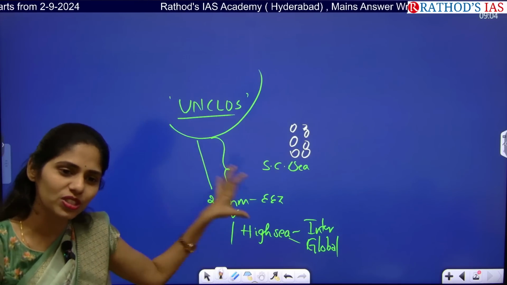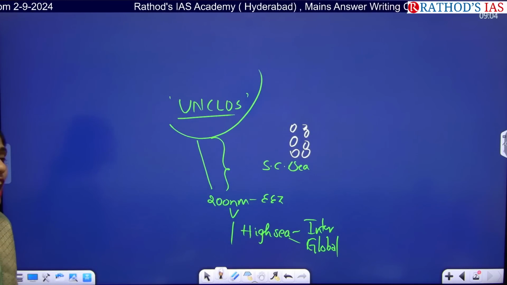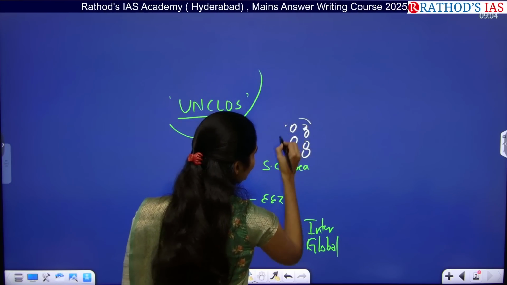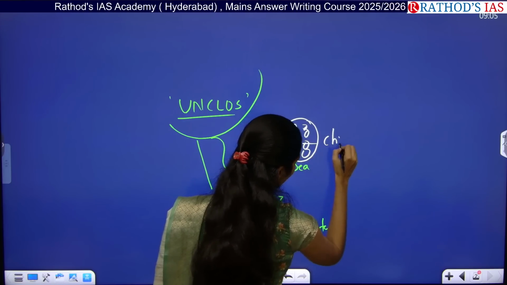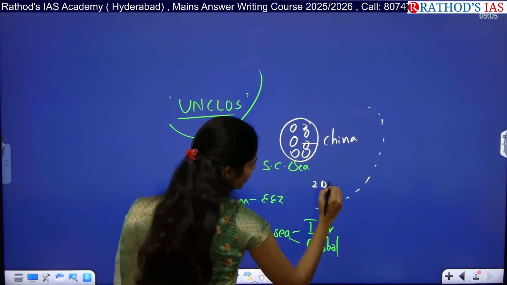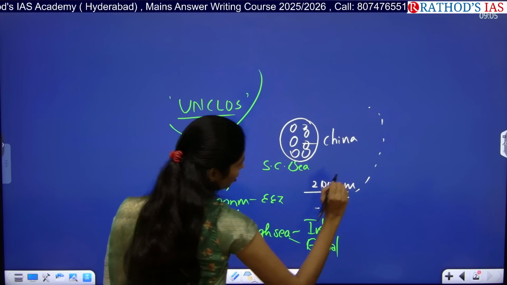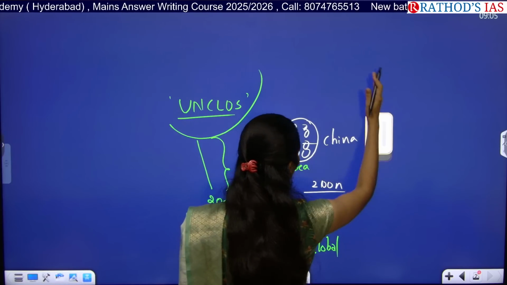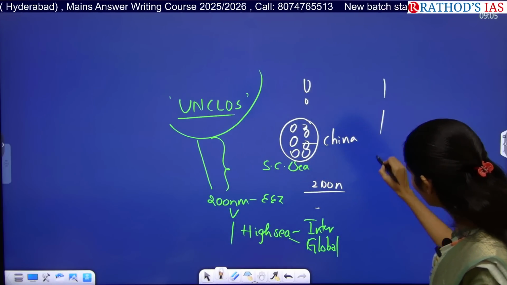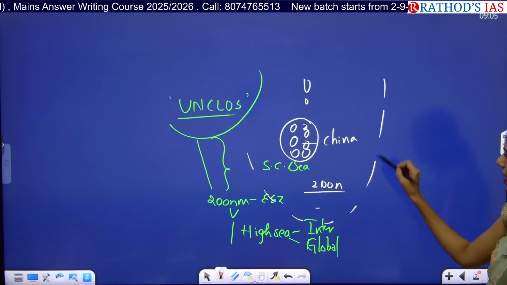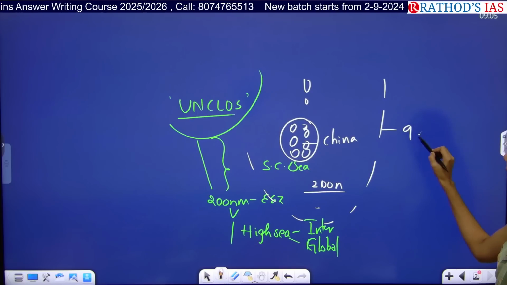By using that technology, it is building artificial islands in the South China Sea. And if an area is the territory of China, then up to 200 nautical miles it is under China's jurisdiction, right? Because of this, in the South China Sea, it built some islands and said that this entire area comes under the jurisdiction of China. This line is called the 9-dash line.